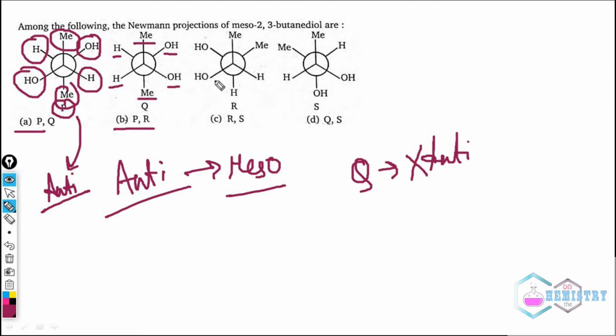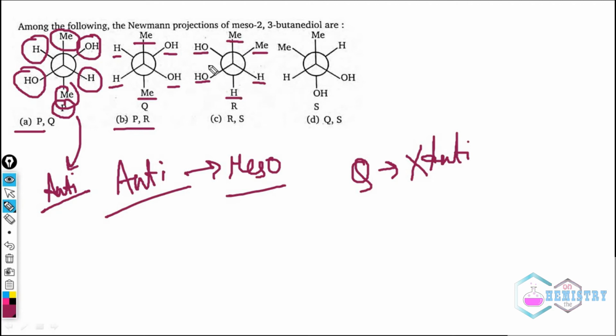So let's come to R. We are seeing that all the groups are gauche to each other. So if we rotate this OH and the behind bond clockwise by 120 degrees, we will find that this OH goes to this position, this Me will come to this position, and this hydrogen will come to this position.